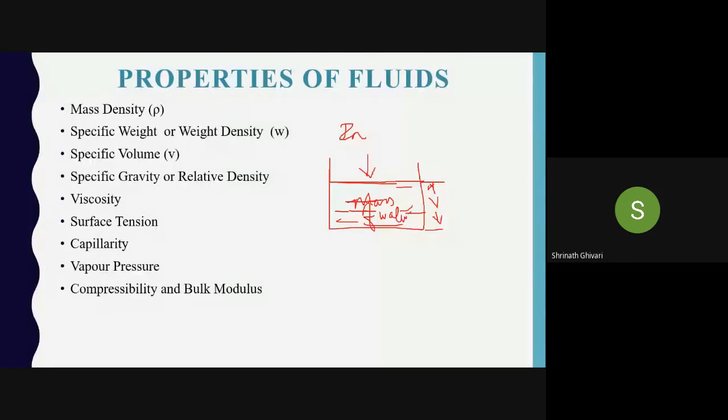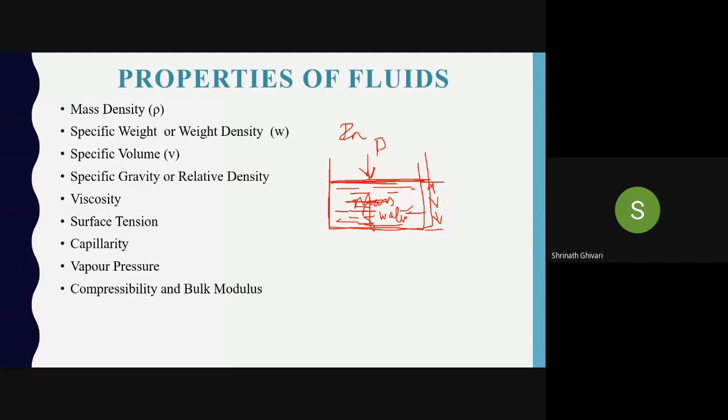I'm applying a pressure on this water. For example, if this is a container in which I have placed water, and on the top side of the water I have placed a plate, and on that plate I am applying a pressure.